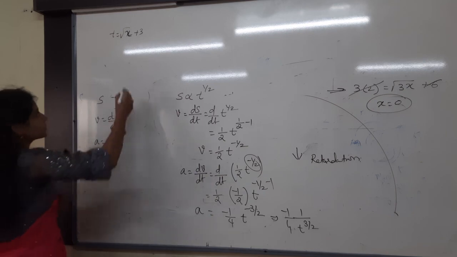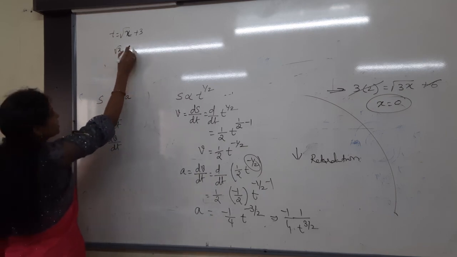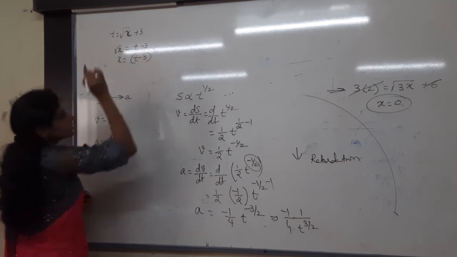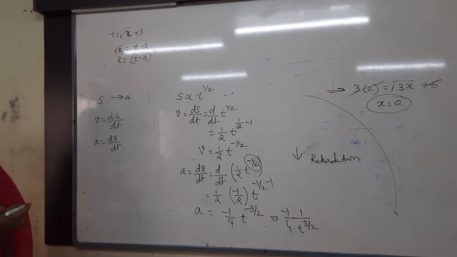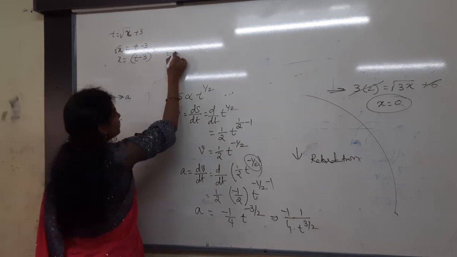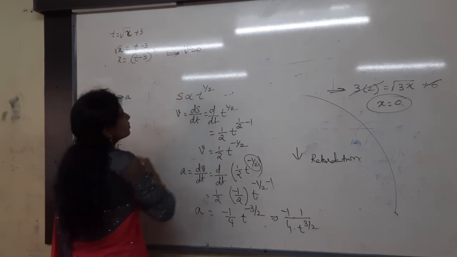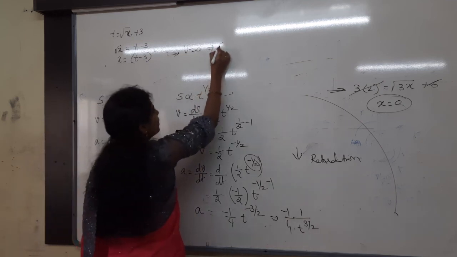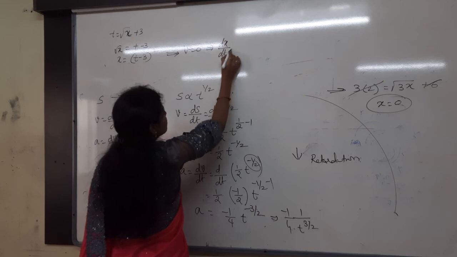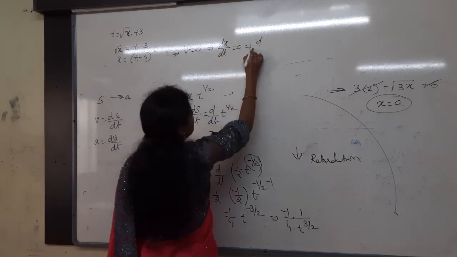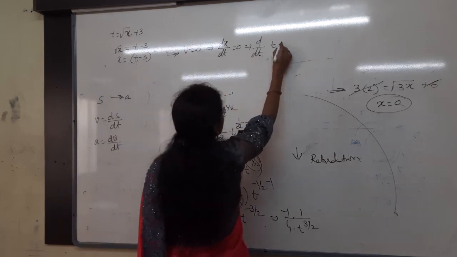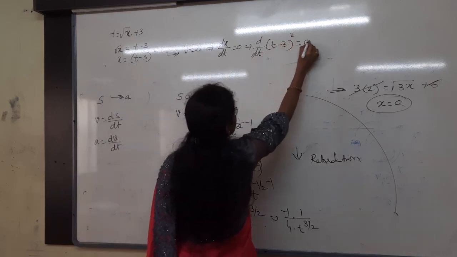Write the equation for x first of all. Root x is equal to what can I write? t minus 3. Then x is equal to what can I write? t minus 3 whole square. Then what they are saying is the condition that the velocity is equal to 0. Whenever the velocity is 0 means what? dx by dt is equal to 0. So d by dt of x is equal to how much? t minus 3 whole square. That is equal to 0.